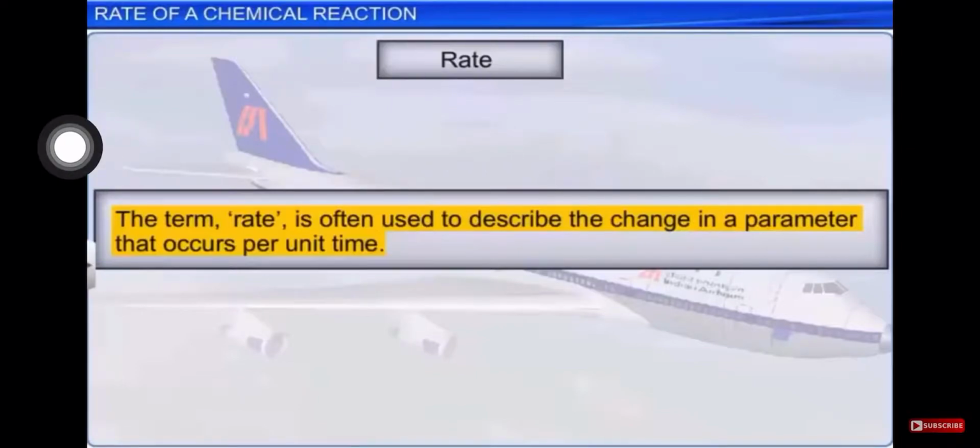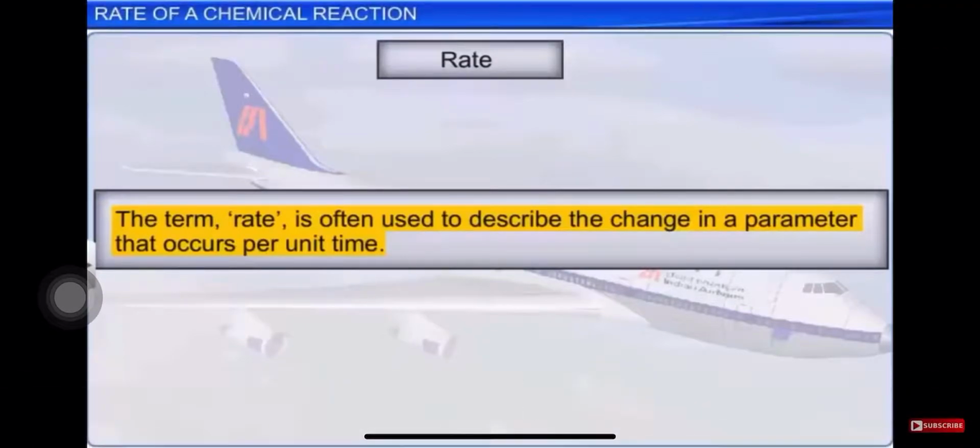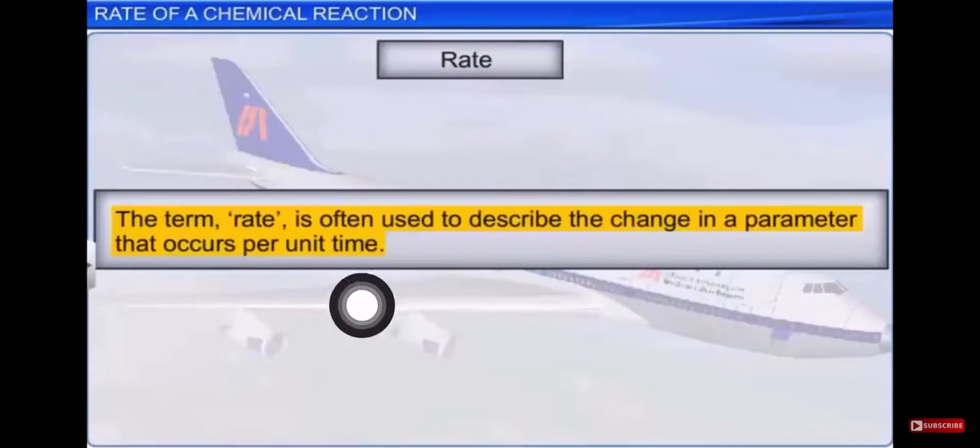So now how can we define what is rate? We said that a reaction may be fast, slow or moderate, right? So how can you say what the rate of reaction is? The definition of rate is the change in a parameter that occurs per unit time. I told you it is a fast reaction or a slow reaction, but how do I identify whether it is slow or fast? That depends upon the rate. Now how to calculate this rate? Rate means the change in a parameter per unit time.